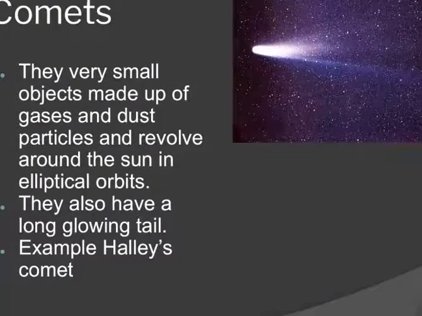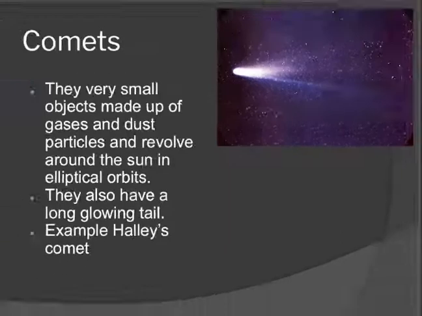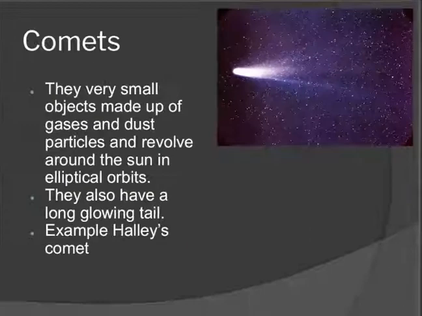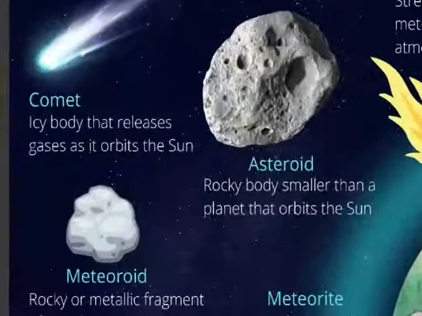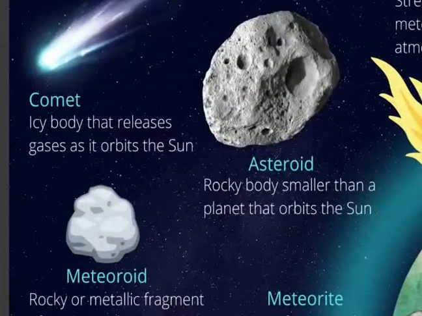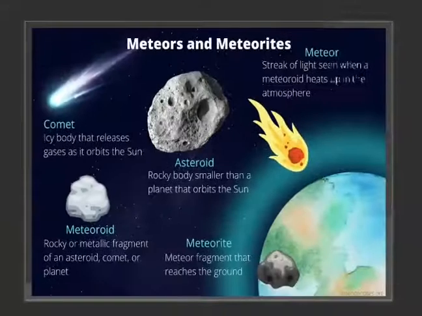Let's understand the comets now. The very small objects made up of gases and dust particles revolve around the sun in an elliptical orbit. They also have a long glowing tail. The example is Halley's comet. Please have a look at this picture also. You can see in this picture how the comet looks. An icy body that releases gases as it orbits the sun. It is revolving around the sun.